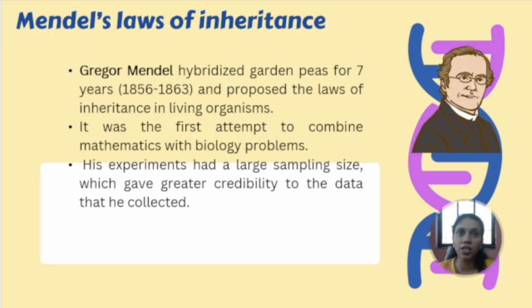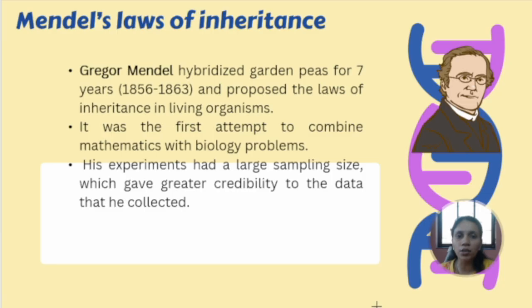Communication has become very easy. If somebody is working on something in India, the person in the USA will come to know because the work is getting published, right? In olden days, these facilities were not there. So after many decades of his death, his work got recognition, and all the work that he did formed the basis of genetics. That's why he is called the father of genetics.